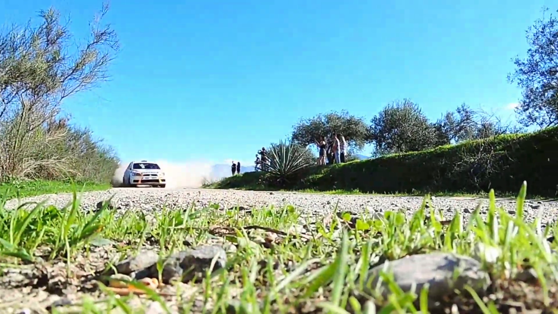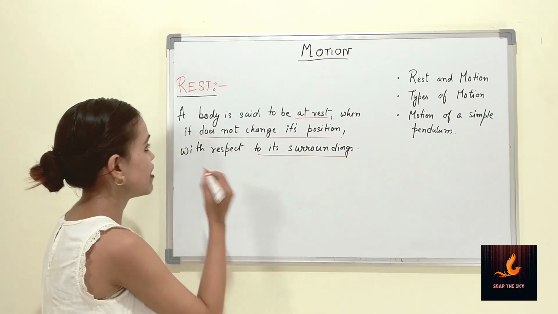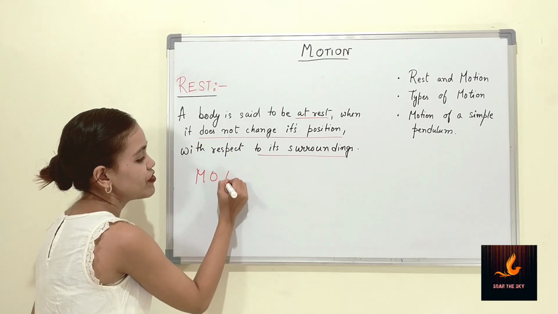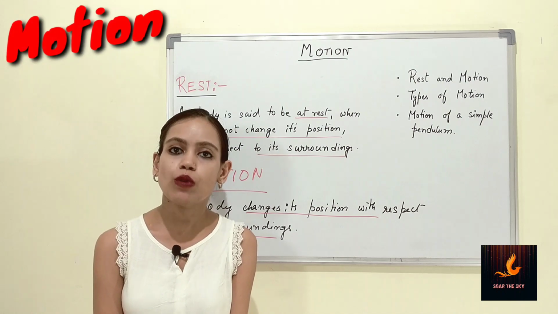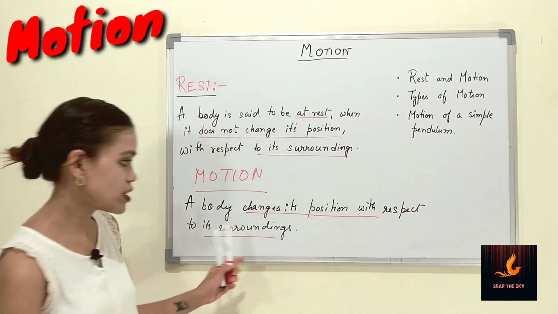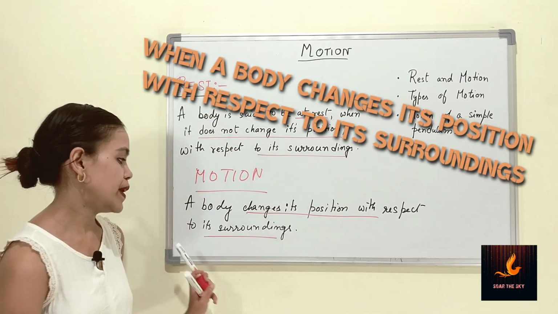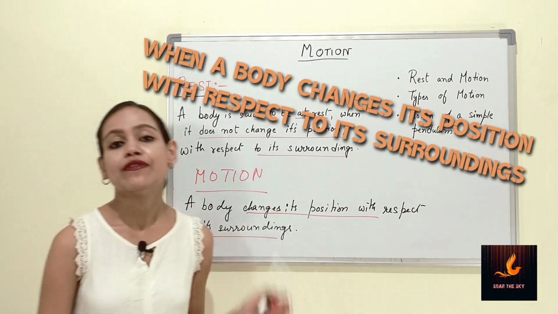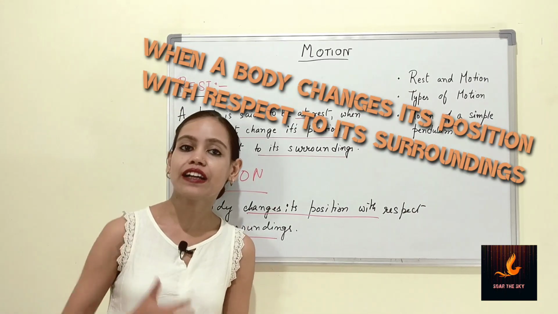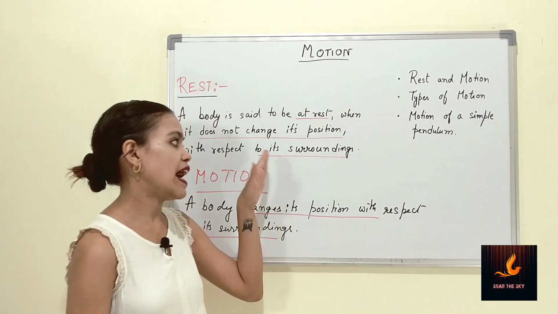So what would be motion? Motion is exactly the opposite. In order to write the definition of motion, we will write: a body is said to be in motion when it changes its position with respect to its surroundings. That is, when it is acting exactly opposite to when it is at rest.